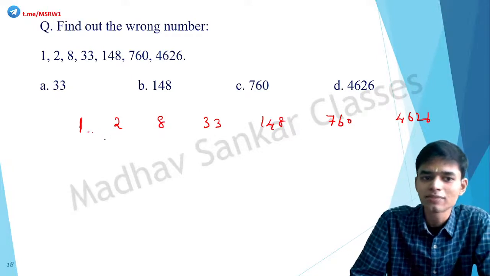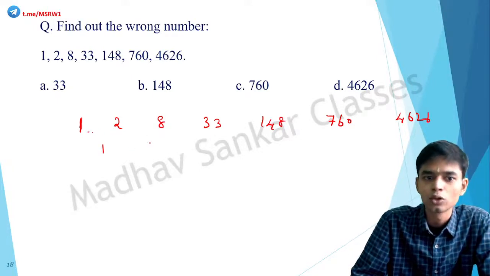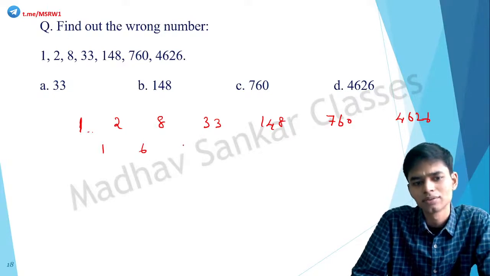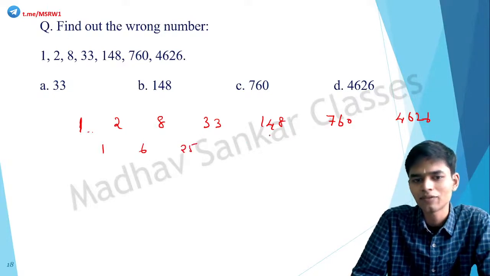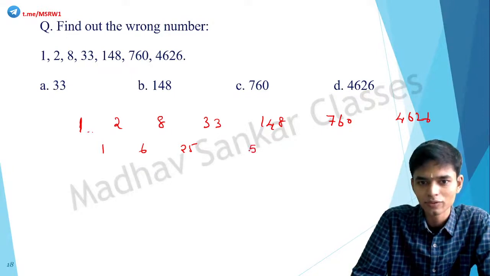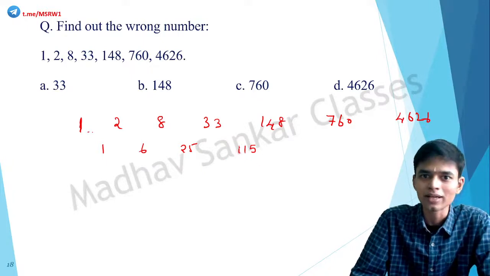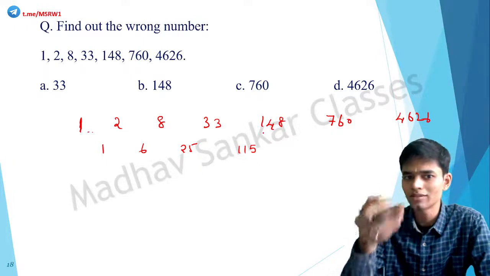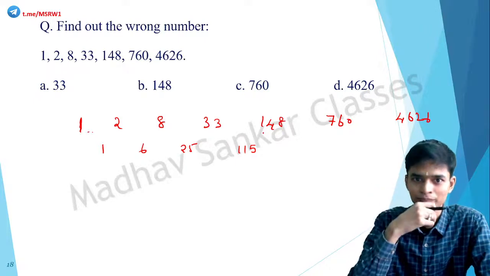So what is the relationship between 1 and 2? 1. 2 and 8, 6. 8 and 33, wow, 25. 33 and 148. What is the relation between 33 and 148? 8 minus 3, 5. 14 minus 3, 11. So this is making no sense to me.